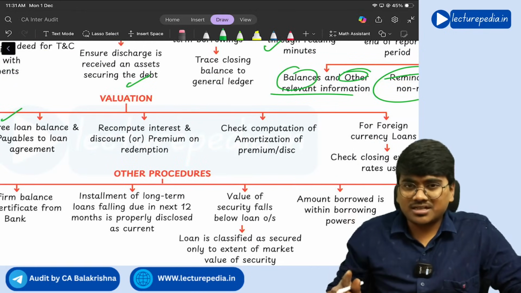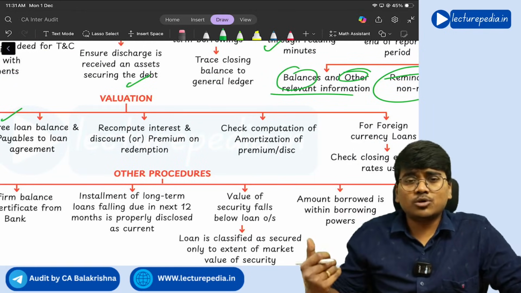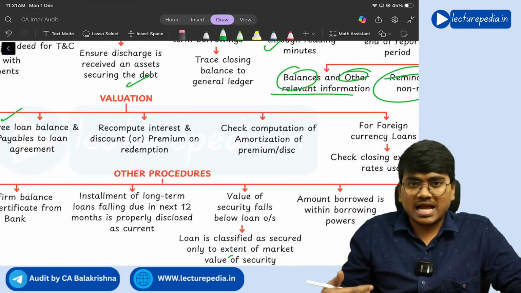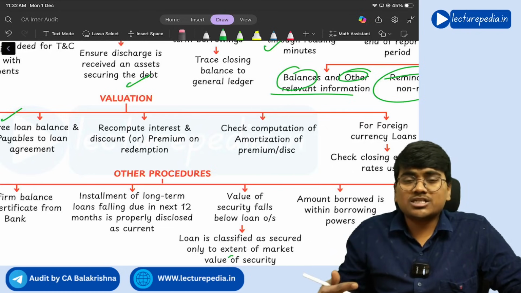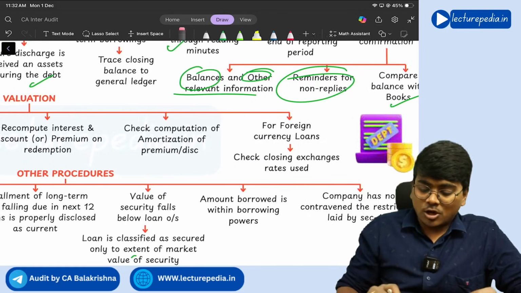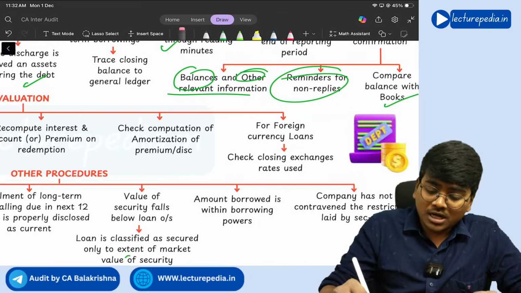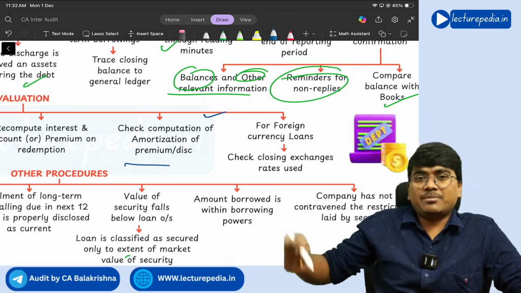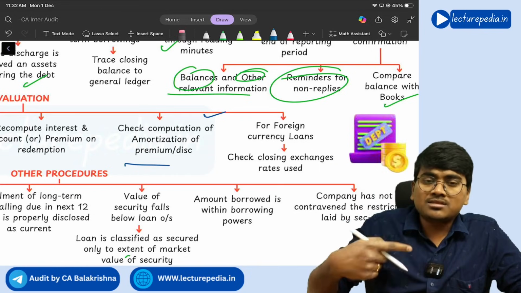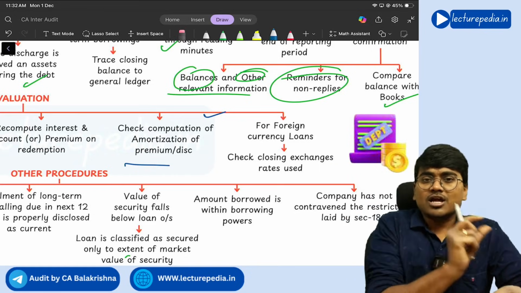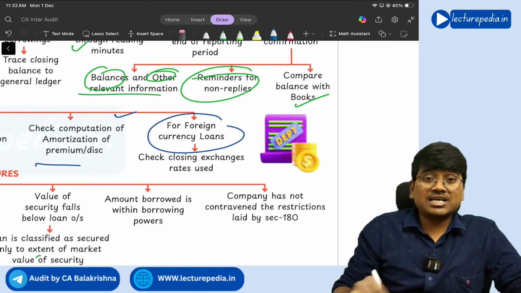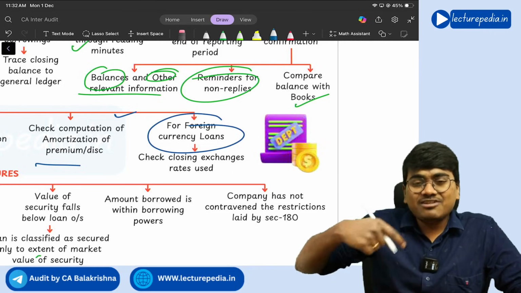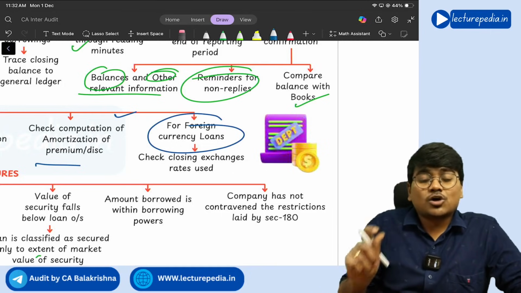Next, rate of interest. Every month the interest amount will be credited to the loan account, right? So how this rate of interest is being calculated, whether it is properly calculated, that also you will check, because this will have an impact on the valuation of the borrowing. Next, check computation of amortization of premium or discount. See, amortization means the repayment schedule. So how much amount you are repaying monthly will also impact the valuation of the loan amount. Next, in case of any foreign currency loans, at the end of the year you need to revalue the loan amount as per the closing rate, right?